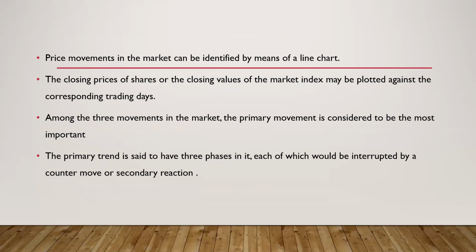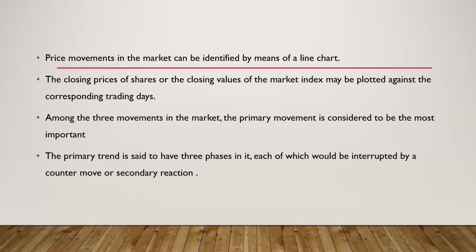So we are again explaining Dow's theory. He explained there are three types of movements, right? There's a primary movement, there's a secondary movement, and there are minor movements. And the most important one is primary movement. So how do we study the movement of prices? He said the easiest way is to chart it out in a line chart. You could just note down the closing price of securities in a chart. You can plot it in a chart and then identify the pattern.